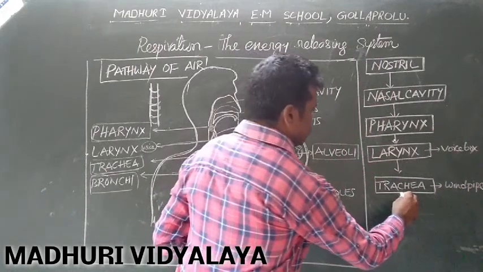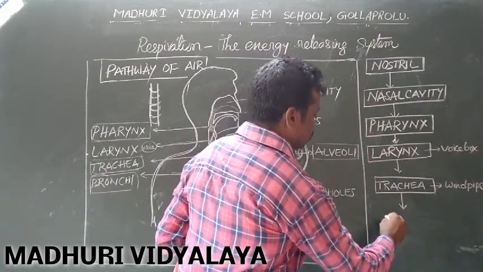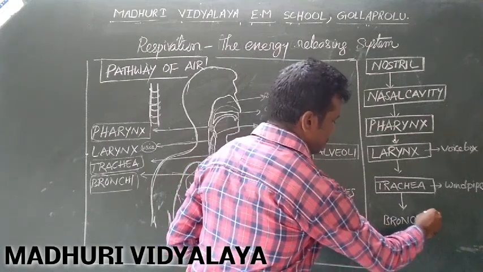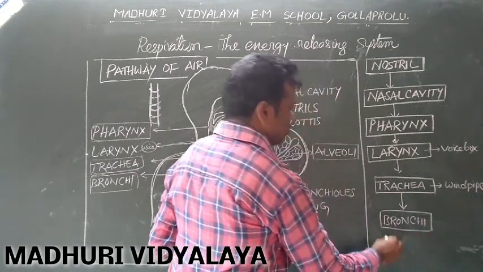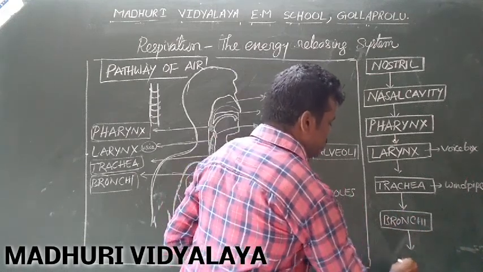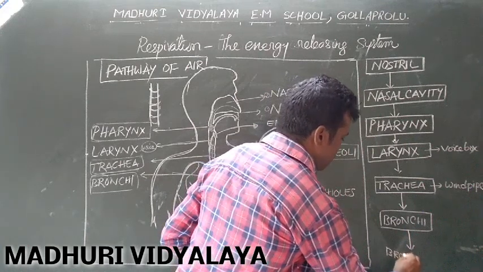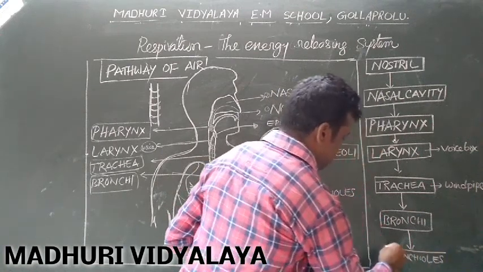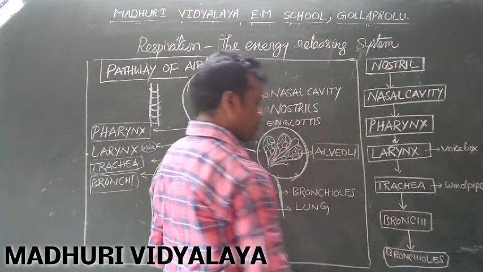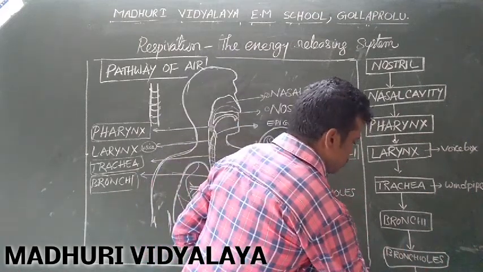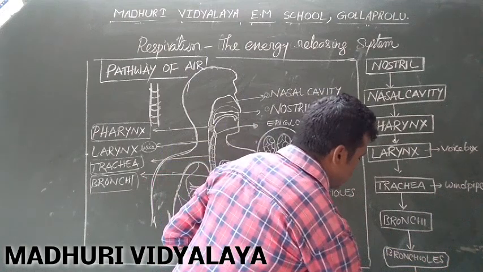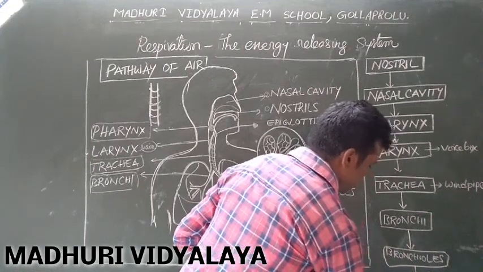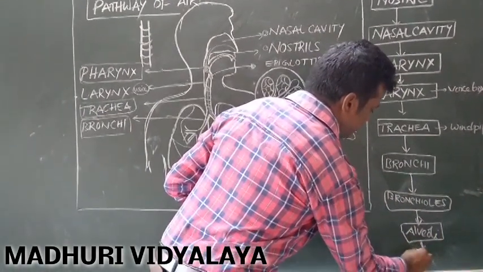Again, trachea is divided into two branches known as bronchi. Bronchi is divided into bronchioles. These bronchioles are spread into alveoli. Alveoli into blood.